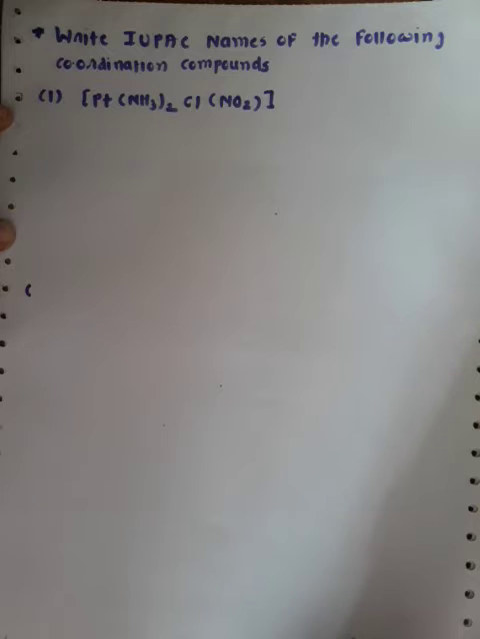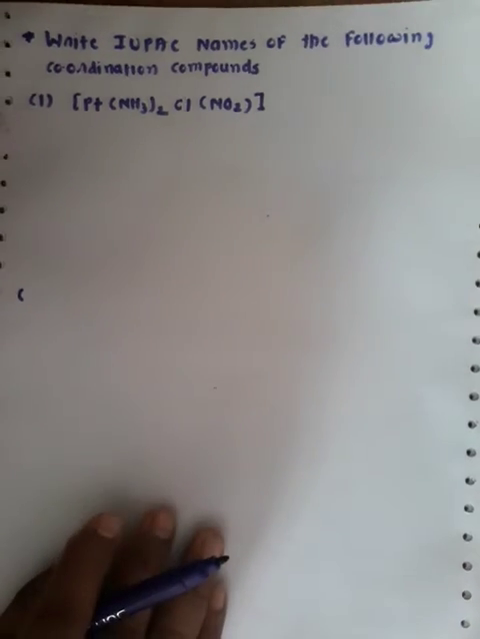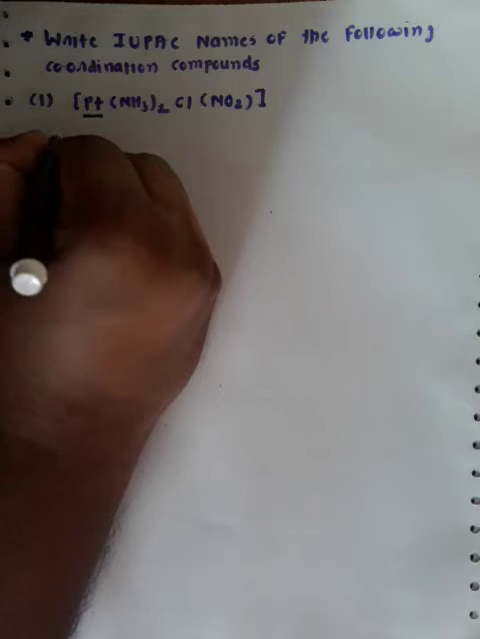Hello dear students, in this video we will discuss the IUPAC nomenclature of coordination compounds. Under that, first we will take the example Pt(NH3)2ClNO2. First we need to identify the oxidation state of the central metal atom.